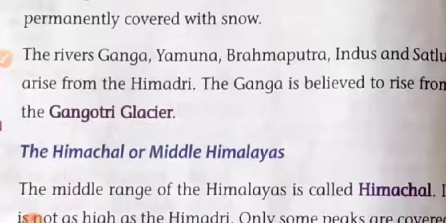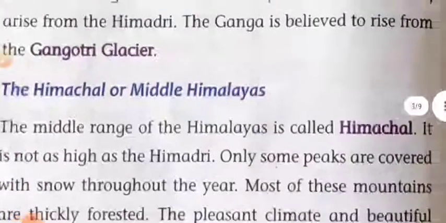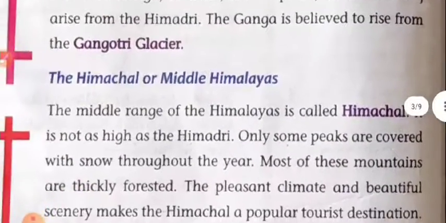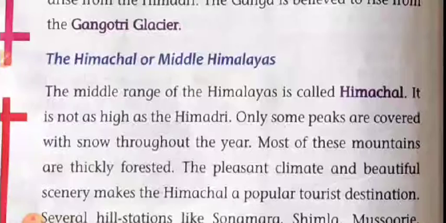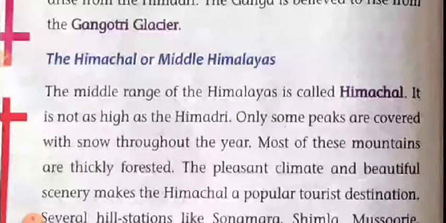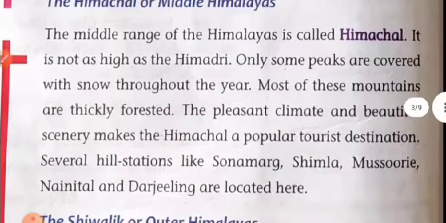Next is the Himachal range. The middle range of the Himalayas is called the Himachal range, and it is not as high as the Himadri. Only some peaks are covered with snow throughout the year. Most of these mountains are thickly forested. The pleasant climate and beautiful scenery make the Himachal a popular tourist destination. Several hill stations like Sonmarg, Shimla, Mussoorie, Nainital and Darjeeling are located here.